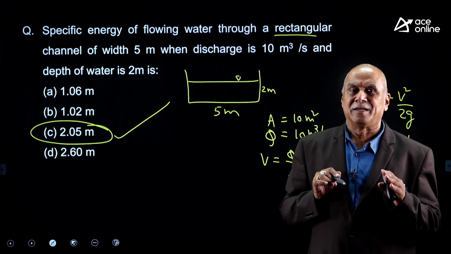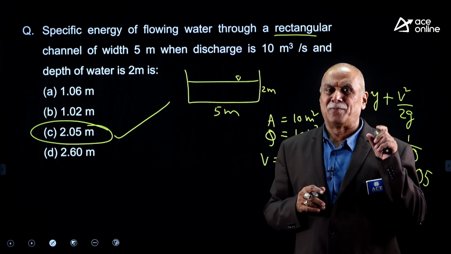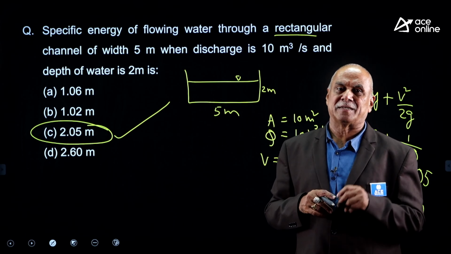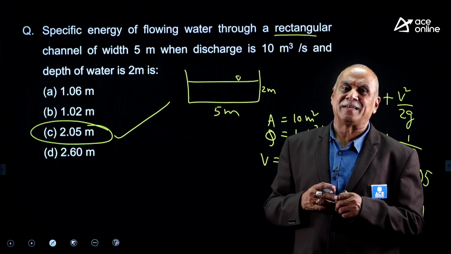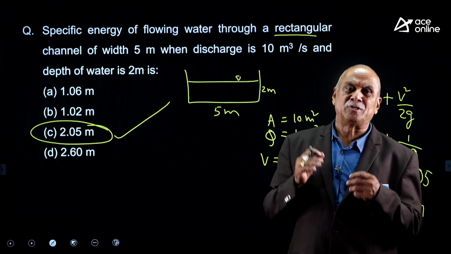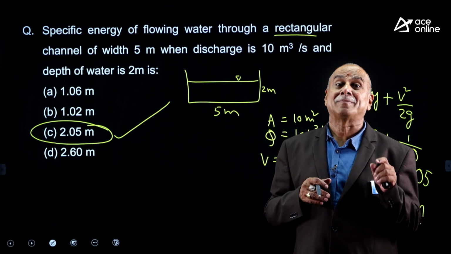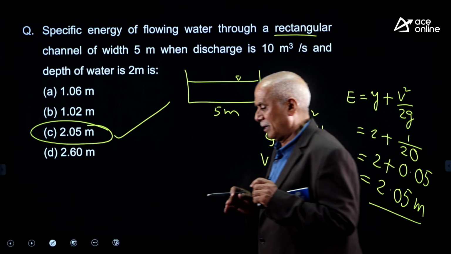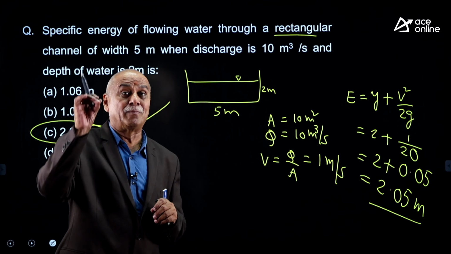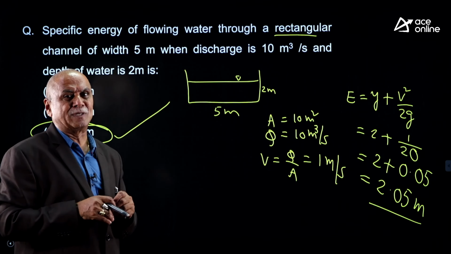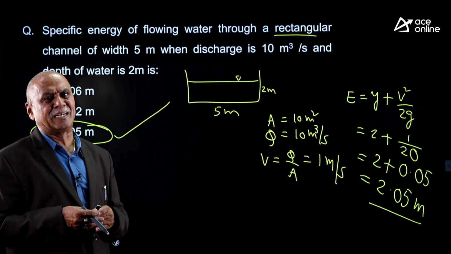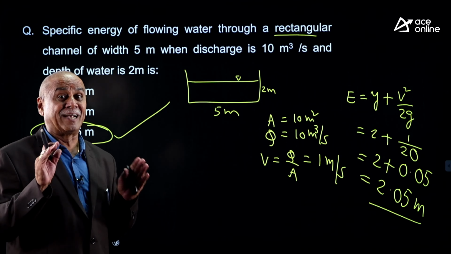Please remember, here you should remember 2 points. Formula for specific energy, E is equal to energy per unit weight of the water. Potential energy mgy by mg, y. Kinetic energy half mv square by mg, v square by 2g. So what is the mathematical formula we have for specific energy of the flow in a given open channel? Y plus v square by 2g is the formula for specific energy of the flow. Substitute the given data, you will get the value of specific energy. A very simple but standard question.